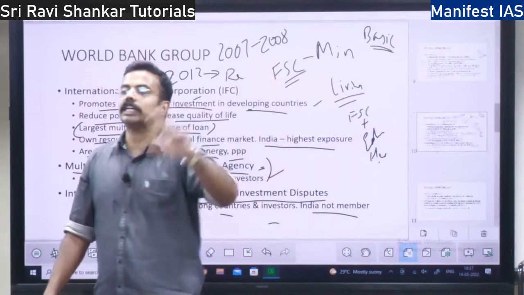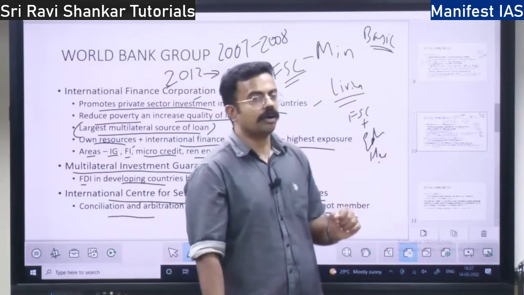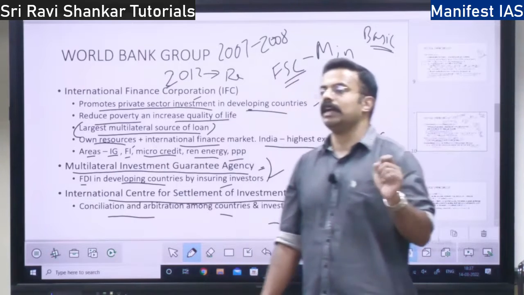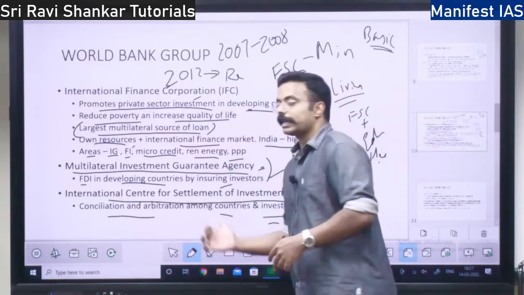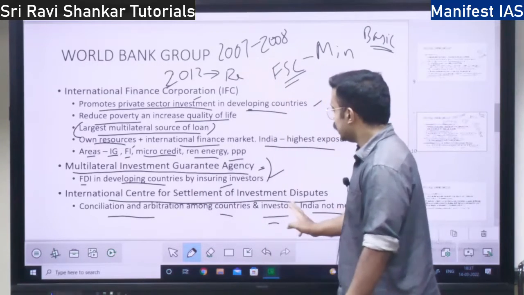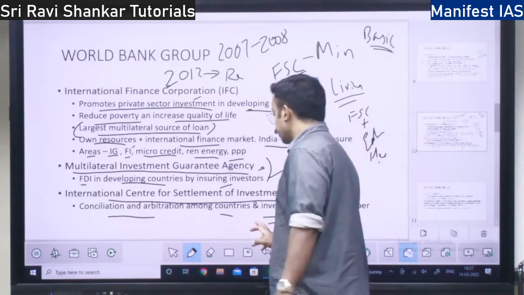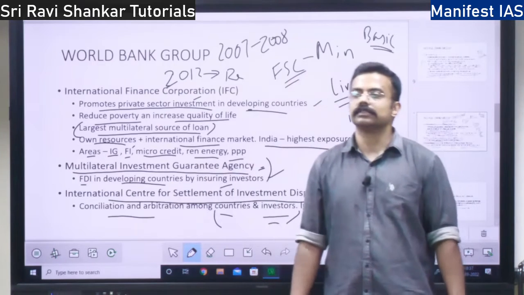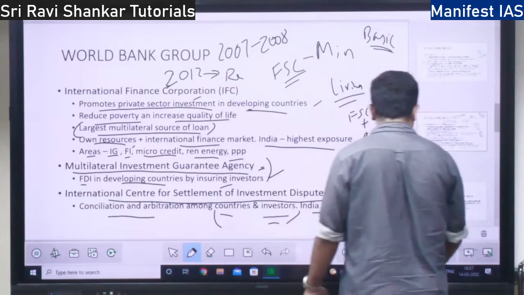That is retrospective taxation. This is sometimes called discriminatory, under which investors will take the case to international arbitration. So ICSID acts as an international arbitration center. They are going to hear the fight between the countries and the investors, right? Okay, this is all about ICSID.